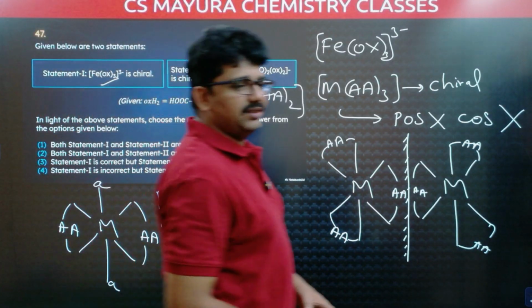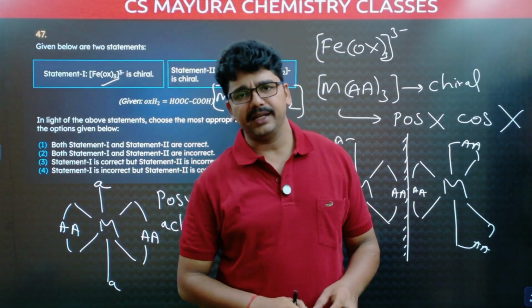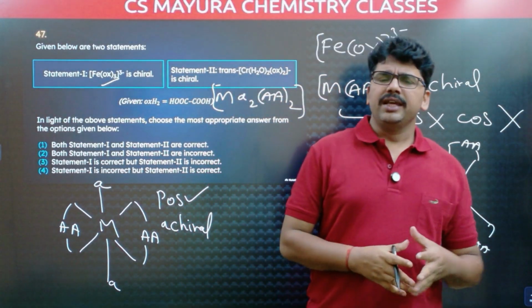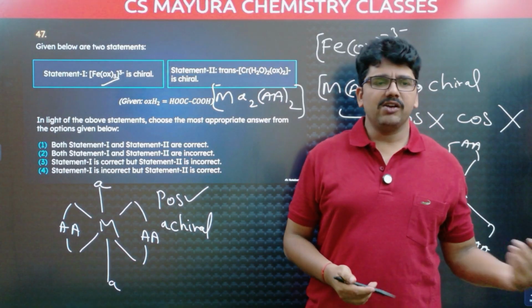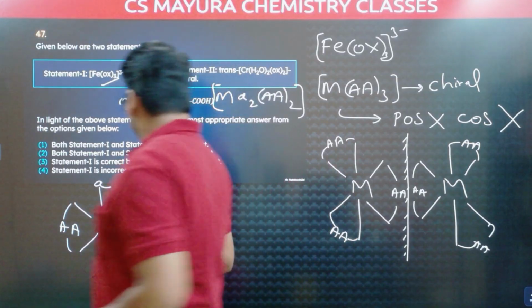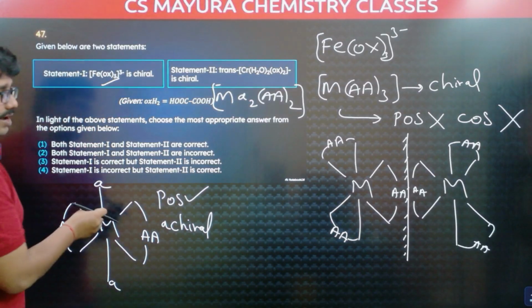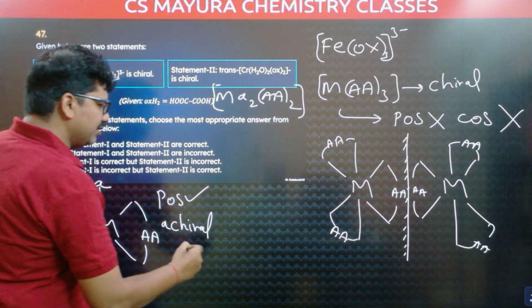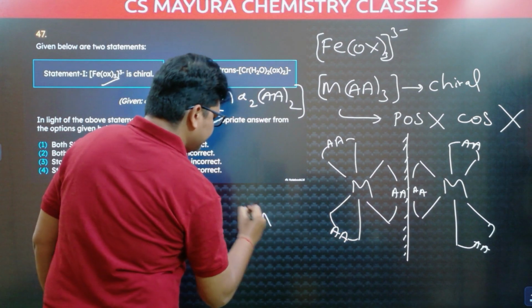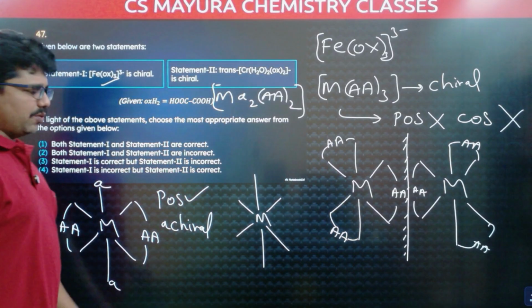So a complex that does not have a plane of symmetry and a center of symmetry is chiral. If any complex has a plane of symmetry or a center of symmetry, it is achiral. Now, if you take the cis form, it does not have a plane of symmetry. I will give you the cis form also. Octahedral geometry.